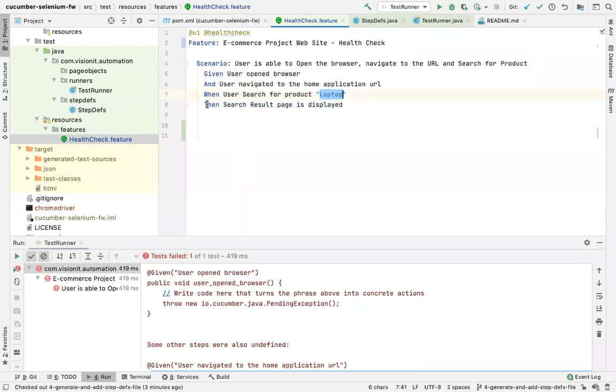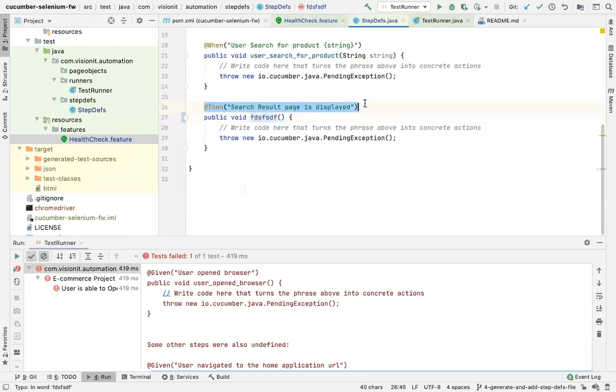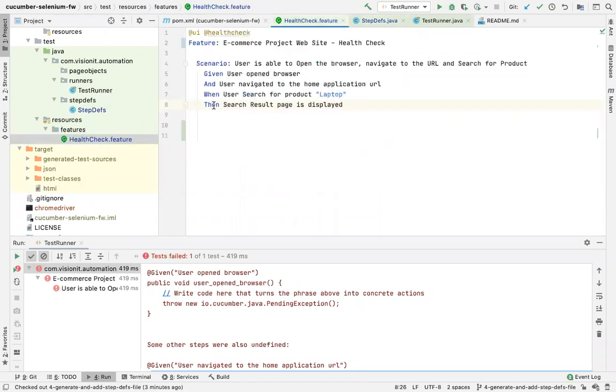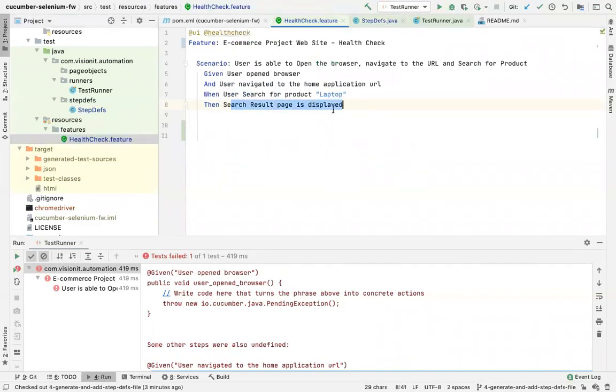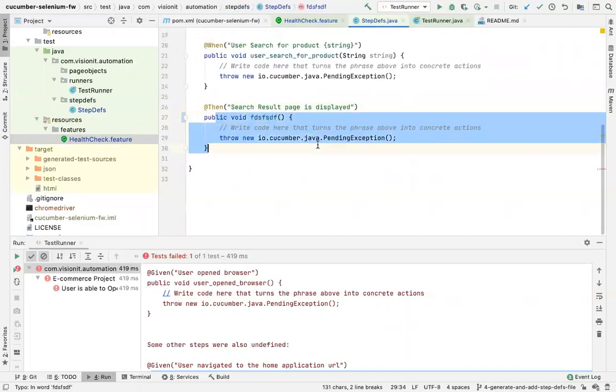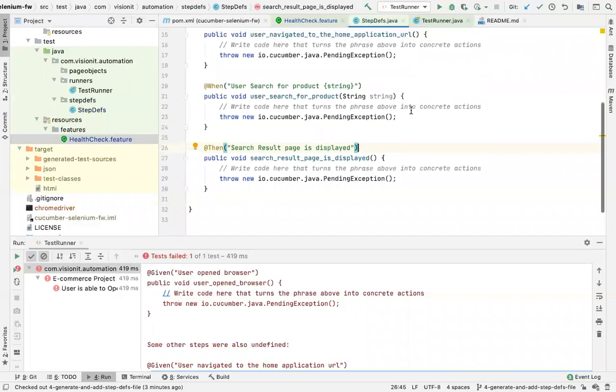The same thing will happen here. This is then search result page is displayed. You click on this, then this is a method. Method name has no meaning, right? आपका method नाम कुछ भी हो सकता है. उसके ऊपर जो annotation है वो important है, right? So if you say then search result page is displayed, it will take you here. How? Because there it is then, and you have written the English statement as this. That means when Cucumber runs this, it actually goes here and executes this method. And as I said, method name has nothing to do with it. All right. This is how the mapping works.